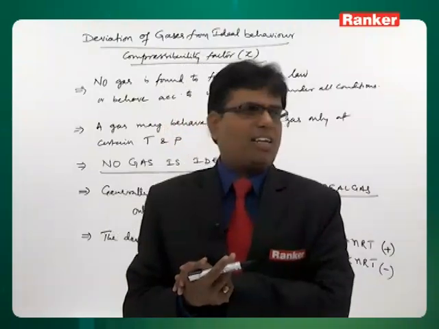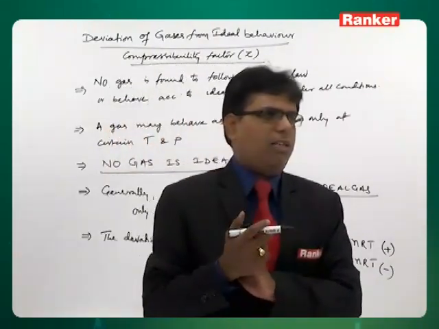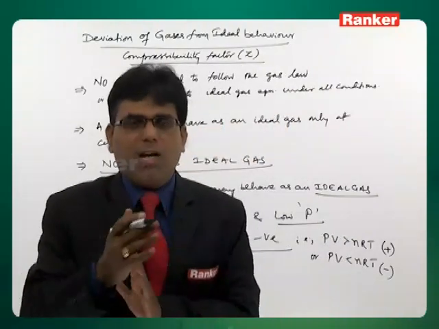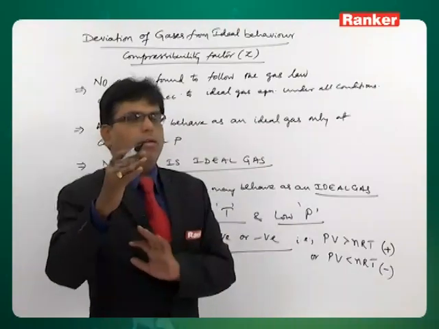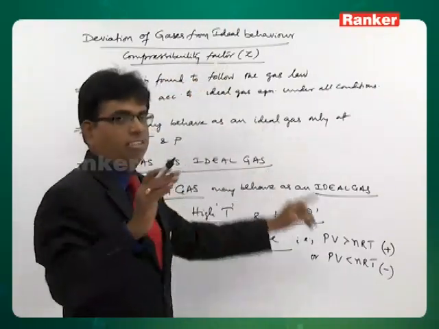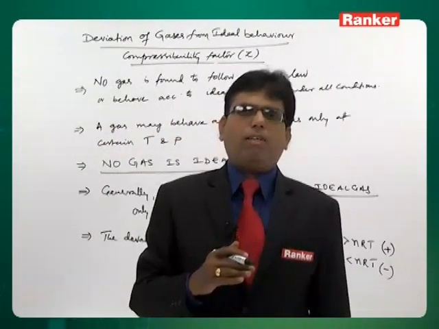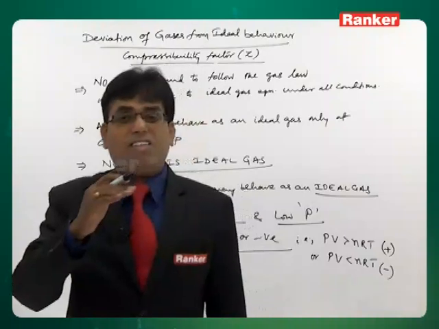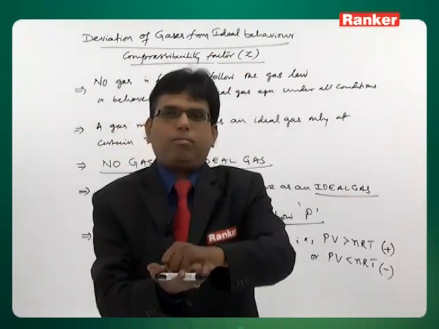Then which gases will exhibit positive deviation, which gases will exhibit negative deviation, under what conditions is now what we have to discuss. For that to explain, there is something called compressibility factor that is introduced. What is this compressibility factor? Compressibility factor is in fact nothing but the ability of gas molecules to undergo compression.